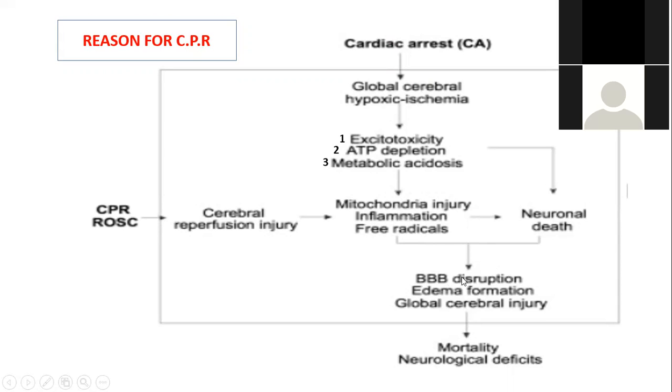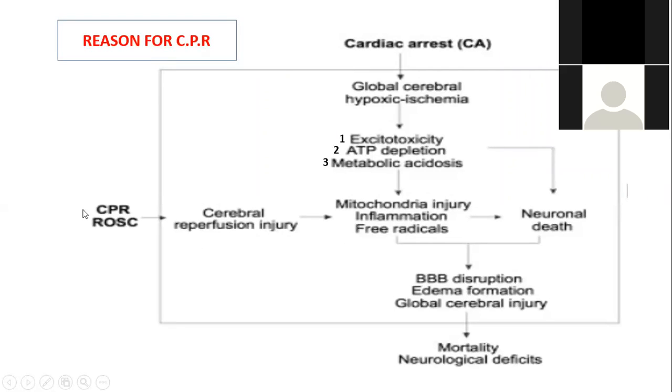As a result of this disruption of the blood-brain barrier, there will be brain tissue injury and edema formation of the brain. Finally, there will be global cerebral injury, and because of that, either the patient dies or, if the patient survives, there might be a neurological deficit. That means maybe just bedridden, maybe cannot talk, cannot walk. Sometimes the patient also cannot see because the occipital lobe is also affected by hypoxia. So these are the consequences of cardiac arrest if you do not act early to make sure there is adequate oxygenation to the brain.